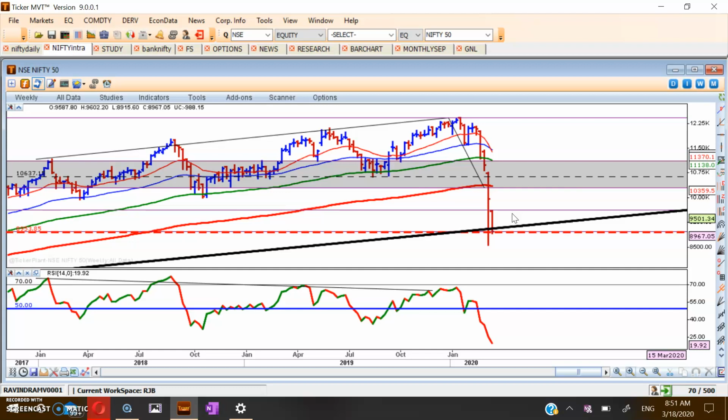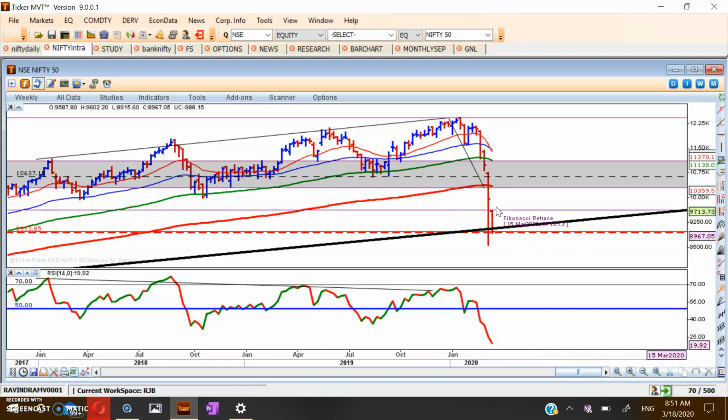If you're using a bar chart, let the bar chart give you a strong bullish buy signal in the weekly frame, not in a daily or hourly chart. And then and only then think of using the bar chart. Otherwise, in line formation, if you're using it, use it in a daily chart or hourly chart. Let the market form some pattern around this straight line, and then only think of going long.